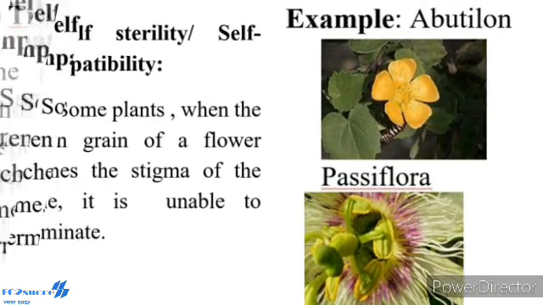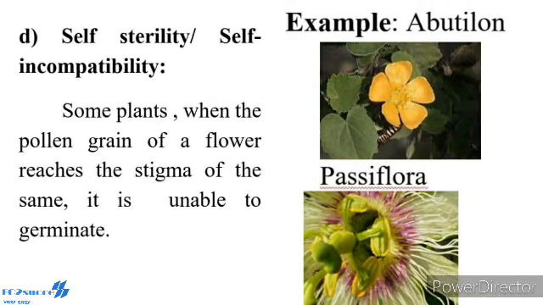Fourth one, self-sterility or self-incompatibility. In some plants, when the pollen grain of a flower reaches the stigma of the same flower, it is unable to germinate or is prevented from germinating on its own stigma. Example, Abutilon, Passiflora. It is a genetic mechanism.